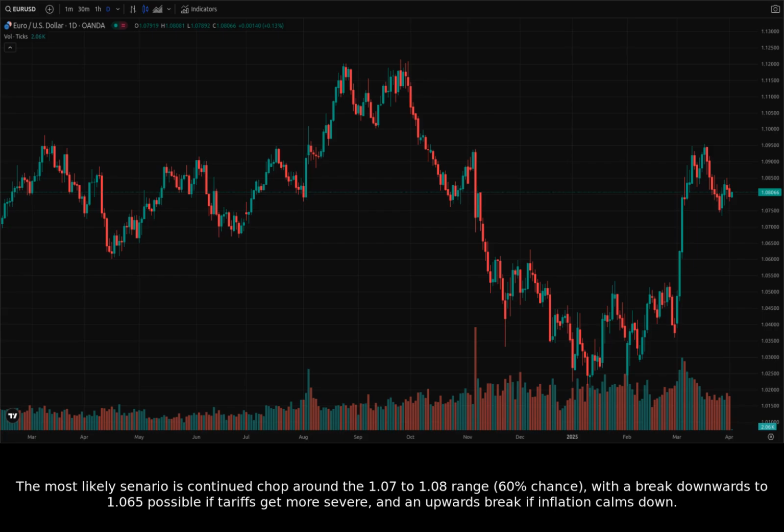The most likely scenario is continued chop around the 1.07 to 1.08 range, 60% chance, with a break downwards to 1.065 possible if tariffs get more severe, and an upwards break if inflation calms down.